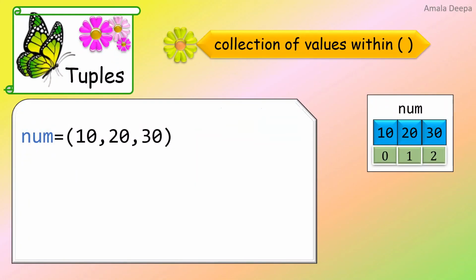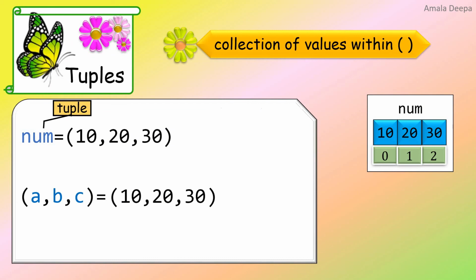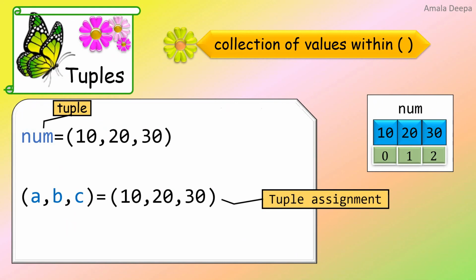num = (10, 20, 30). So num is a tuple. I have taken a tuple on the right hand side and I am assigning it to another tuple on the left hand side with variables A, B, C. This step is called tuple assignment. What happens in this statement?